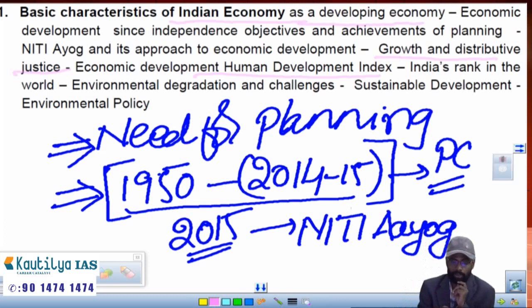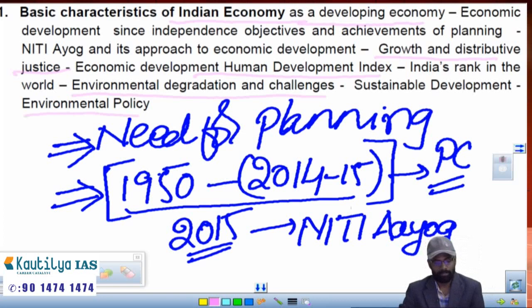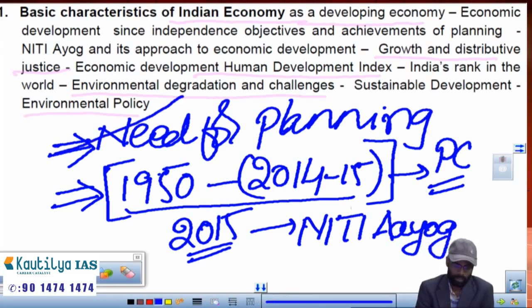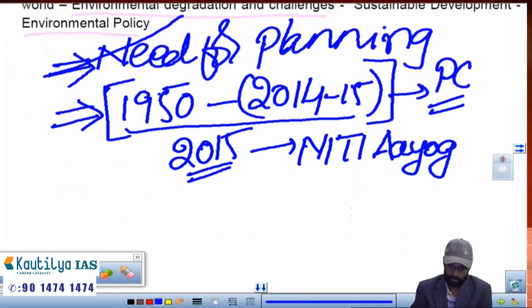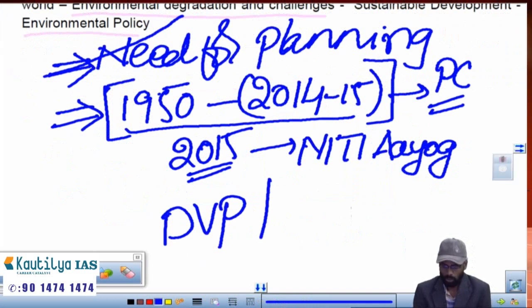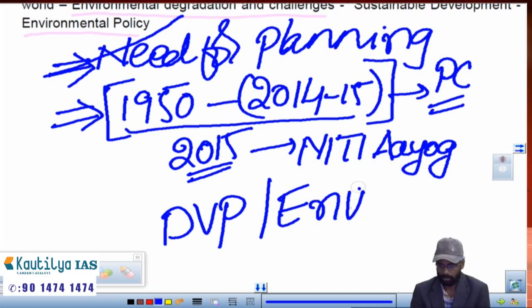Apart from that, they have included a few more topics like environmental degradation and challenges, as well as sustainability and environment policy. Mainly, they want to discuss the difference between development versus environment.